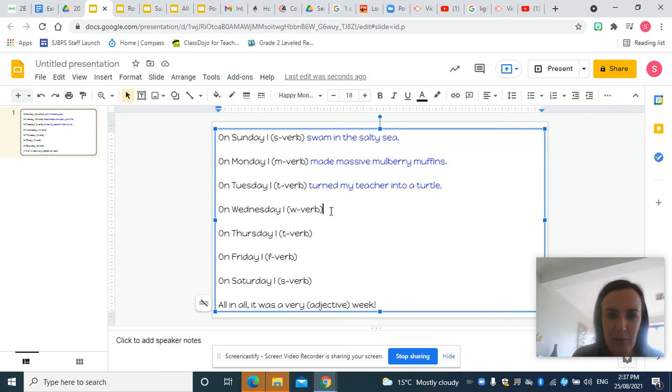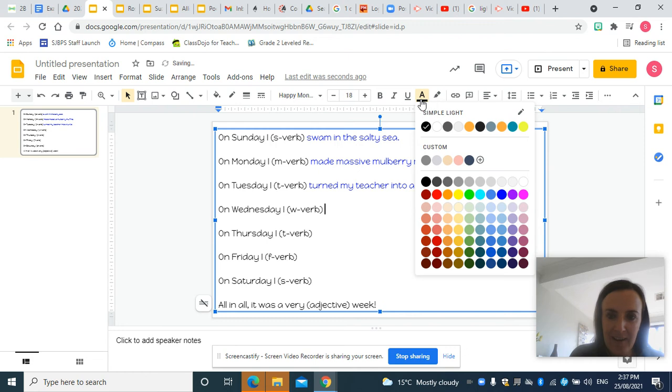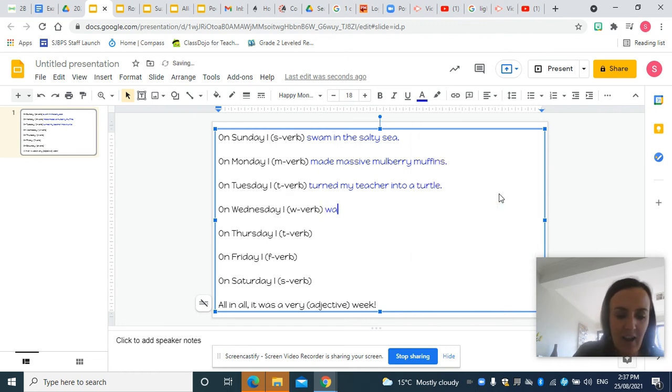Okay. My next wacky sentence for Wednesday. So I need to think of a W verb so that I can use alliteration. On Wednesday, I don't need to write I because I's already there, isn't it? I watched. I forgot to change my colour so you can see my sentence. I watched a wombat waddle in water. I've got lots of W words there to make a really great alliteration sentence. On Wednesday, I watched a wombat waddle in water.